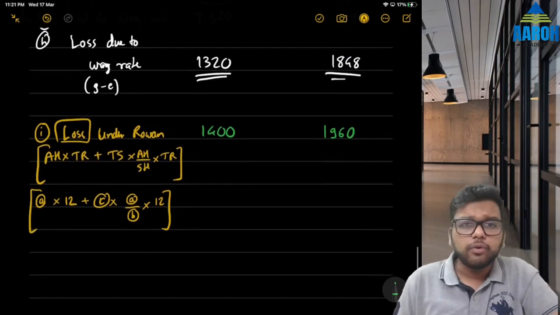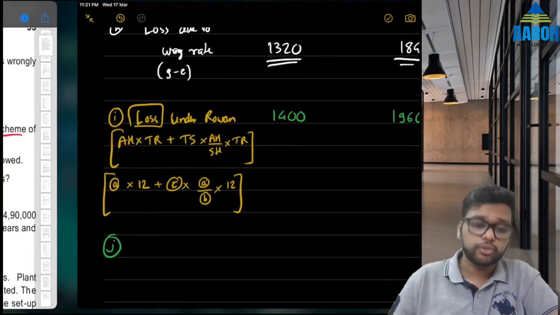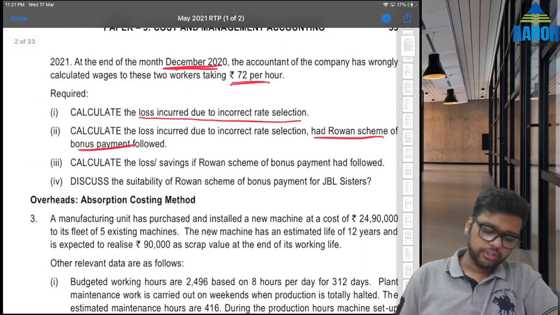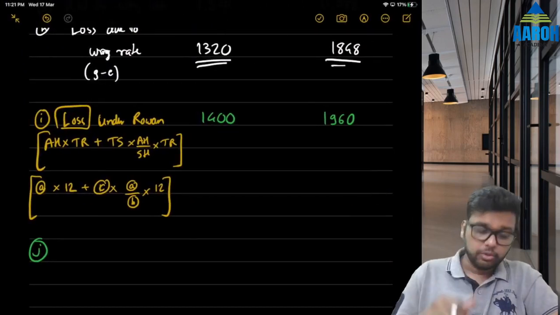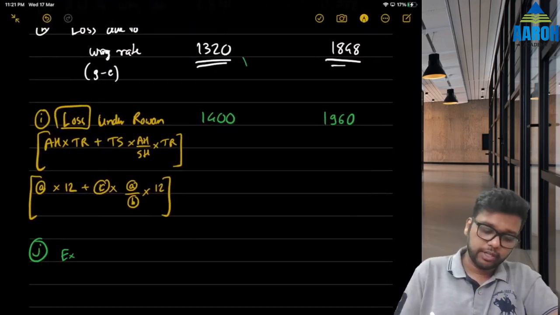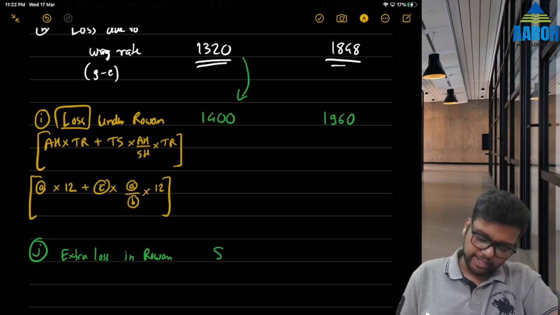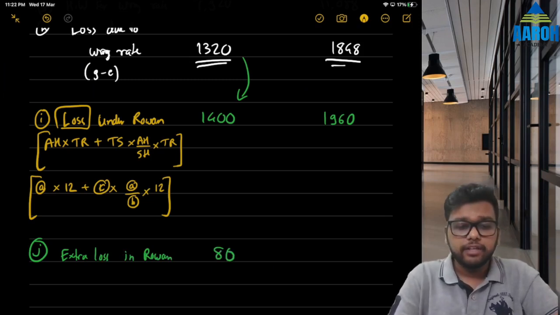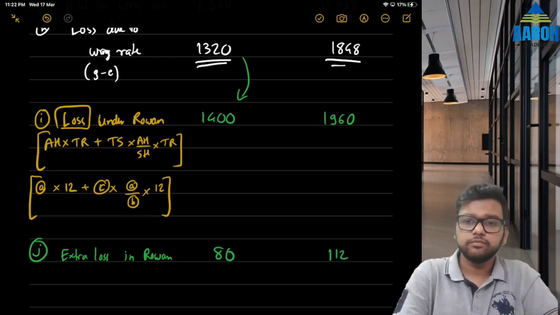So this is loss as per row 1. In the next point they have also asked how much extra loss there will be. Calculate loss or saving if row 1 scheme had been followed. So if we had followed the row 1 scheme, there would be extra loss, right? So extra loss in row 1 will be 80 rupees here, and here it is 1960 minus 1848, that is 112 rupees here. So the extra loss under row 1.